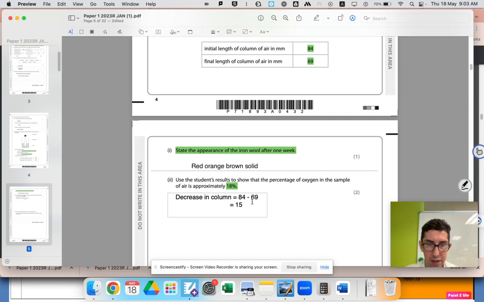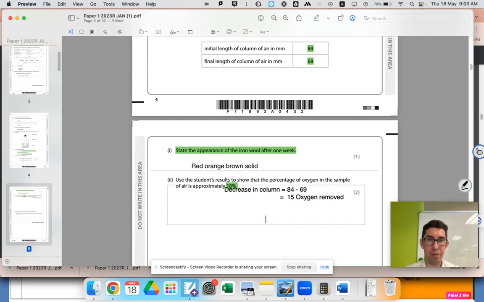Let's label this oxygen removed. So we've got 15 millimeters of oxygen removed. And the total volume of air was 84. So what's 15 as a percentage of 84?